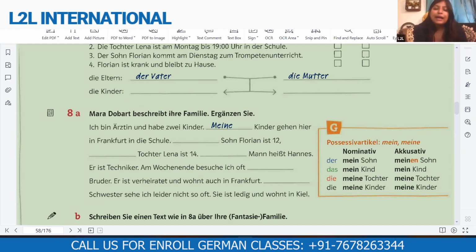Now, here, the answer is meine Schwester. Das ist richtig. But I want to know that this sentence, meine Schwester sehe ich leider nicht so oft, is it accusative or nominative Satz? Nominative. No, accusative. Yeah. Okay, then Schwester, what is the nominative, the subject here? Schwester is a nominative. Ich is accusative, I think.